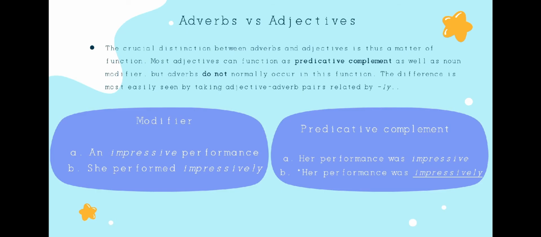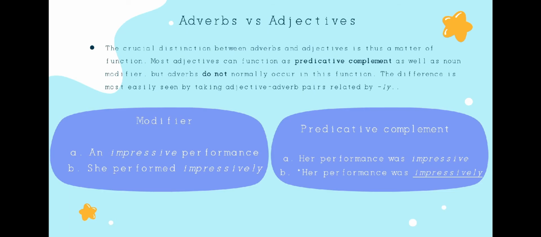The difference is most easily seen by taking adjective-adverb pairs related by "ly." For example, in the left box we have modifiers, and in the right box we have predicative complement. And A is an adjective and B is an adverb.